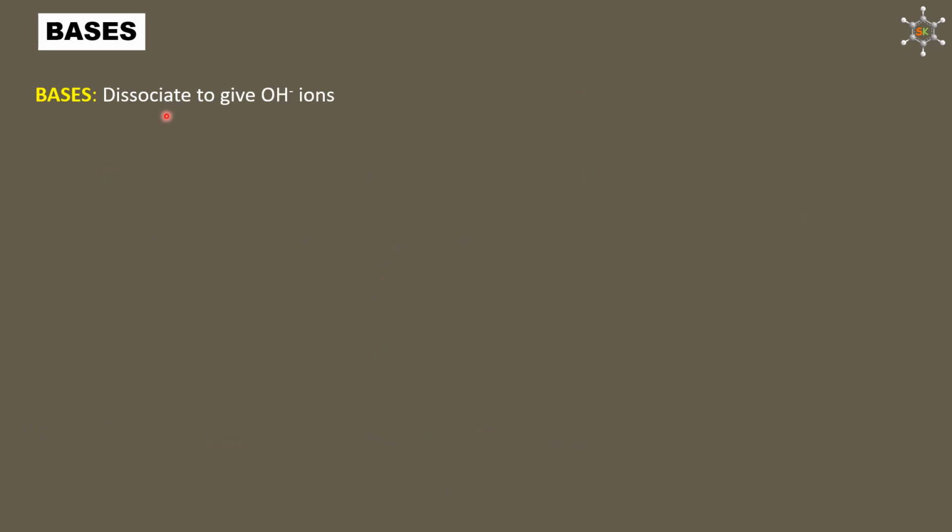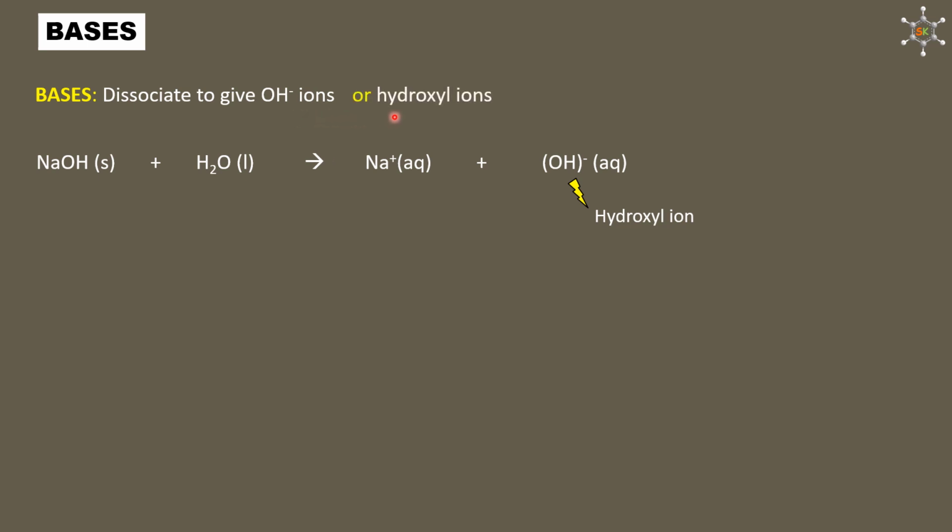Bases are substances which dissociate to give OH- ions. Example, sodium hydroxide having OH in it, when dropped into water, dissociates to form Na+ (aq) ions and OH- (aq) ions. This OH- ion is called hydroxyl ion. So we can redefine bases as substances which dissociate to give OH- ions or hydroxyl ions.